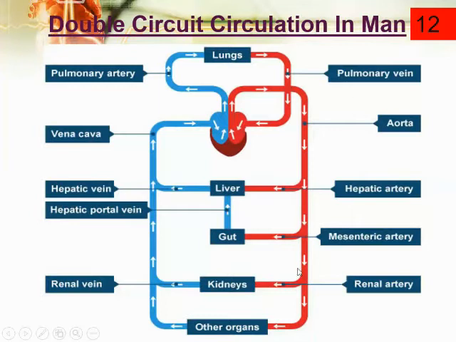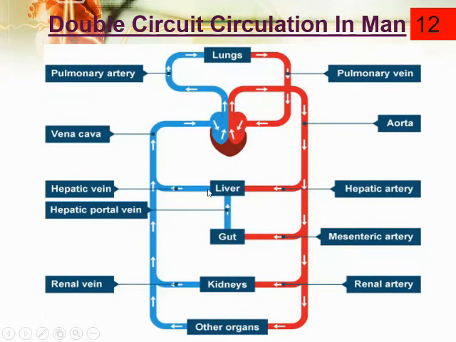These arteries will divide into very fine capillaries, and through these fine capillaries they will exchange material between the tissues. But again these capillaries will join together and form venules, and these venules become larger vessels. These are called veins. And again the same names: renal artery, renal veins; mesenteric artery, mesenteric veins; and hepatic artery, hepatic portal vein.